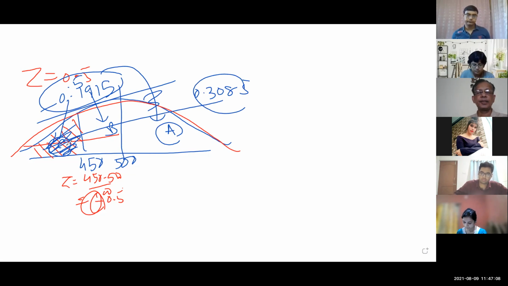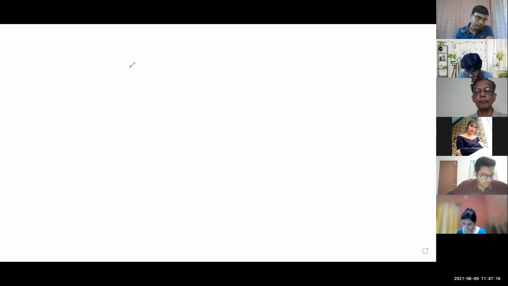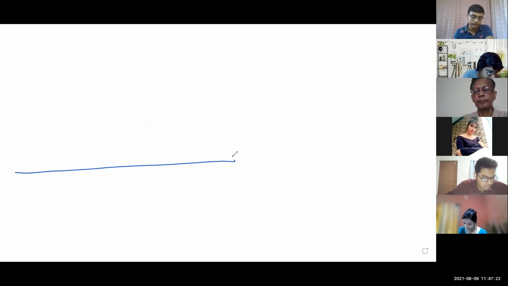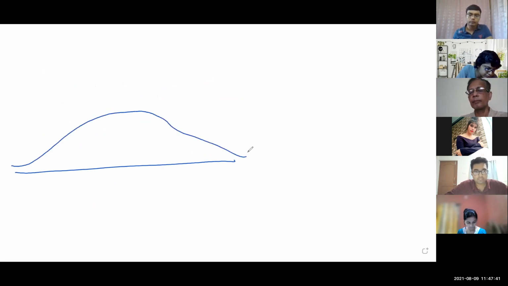Next question, quick. Read out the question. Find the probability of a train leaving with passengers in between 350 and 600. Sorry, come again. Somebody should tell clearly. Passengers between 350 to 600. Yes, sir, 350 to 600.